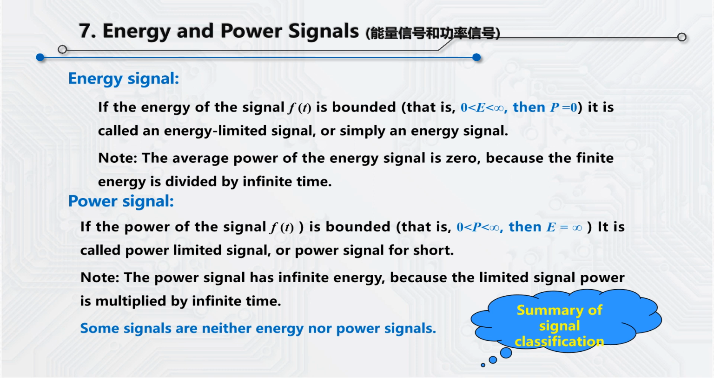As for the definition of energy signal, if the energy of the signal f(t) is finite and its average power is 0, the signal is called finite energy signal or energy signal. What is power signal? If the power of signal f(t) is finite and at this time its energy is infinite, the signal is called finite power signal or power signal. In actual engineering, some signals are neither energy signal nor power signal.